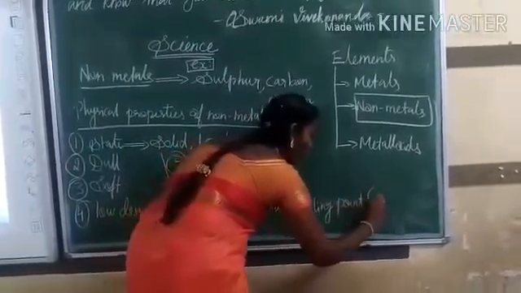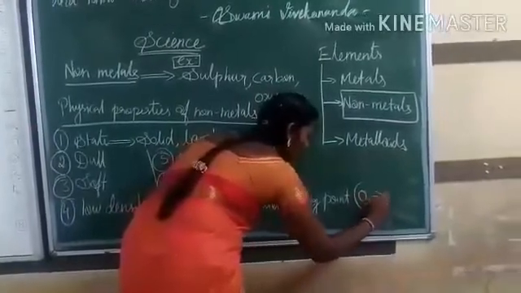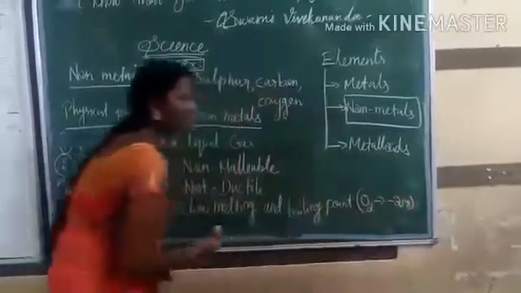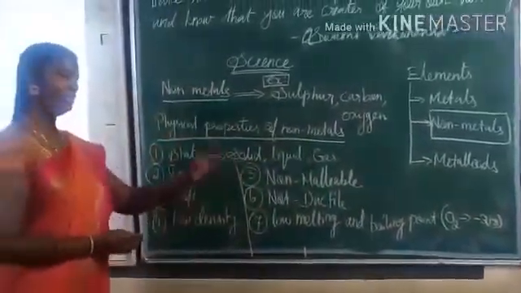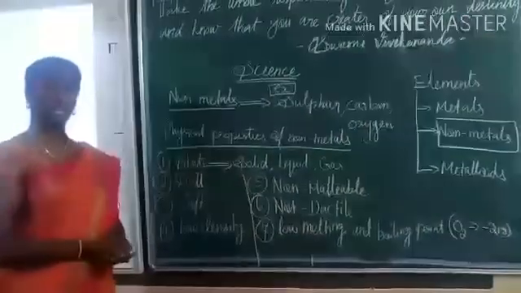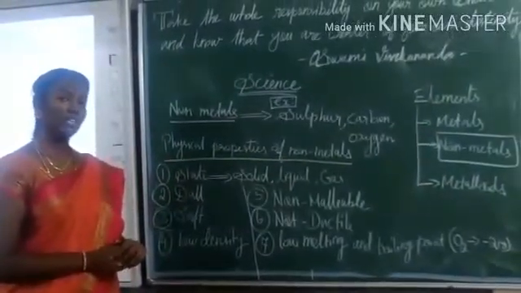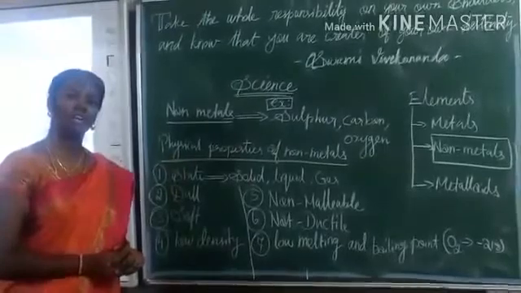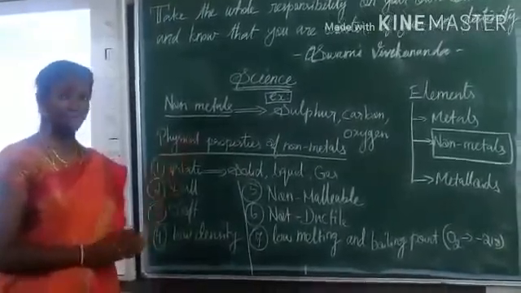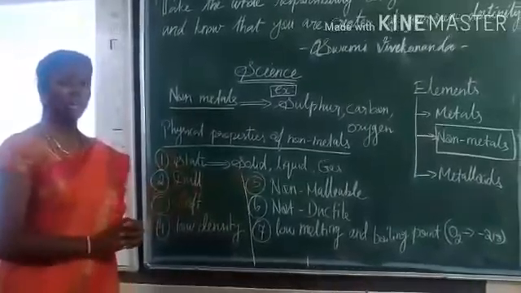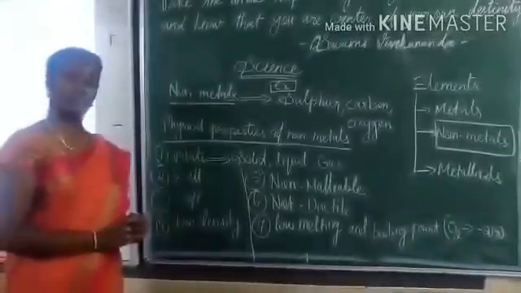For example, oxygen: the boiling point of oxygen is -218. But if you see the melting point of aluminium, it is 1218. So compared to metals, non-metals have very low melting and boiling points.